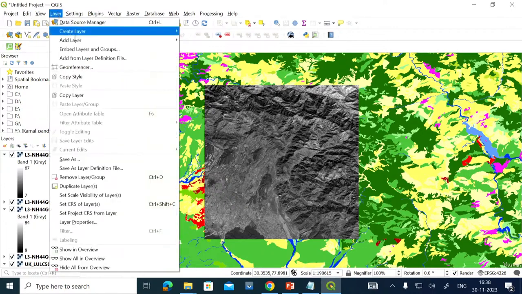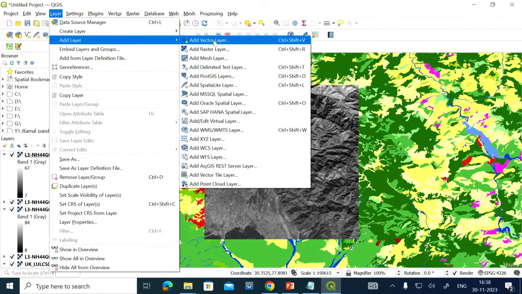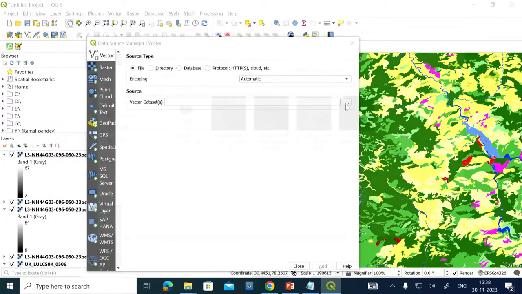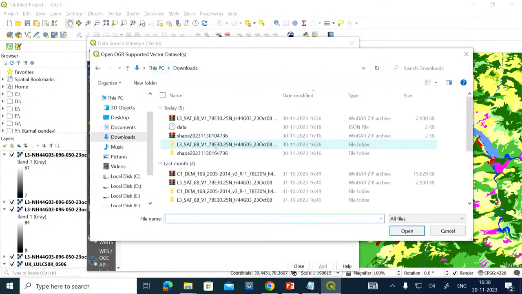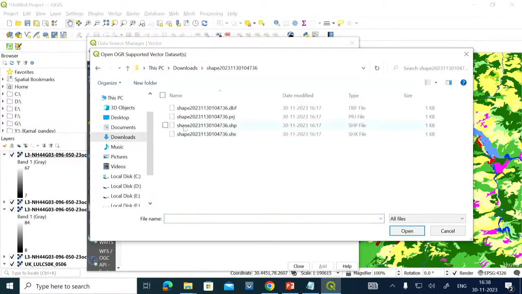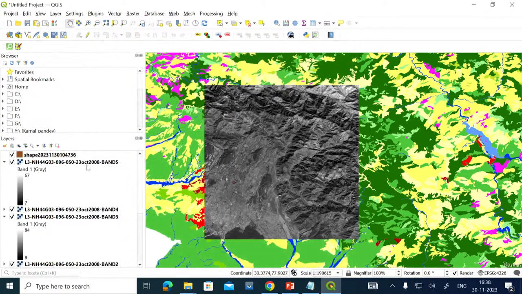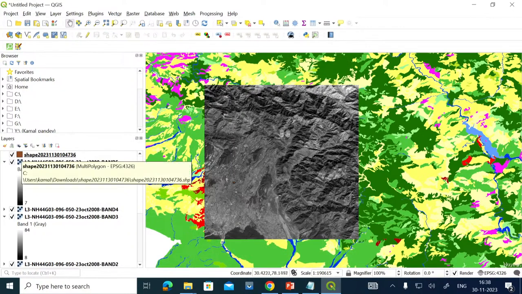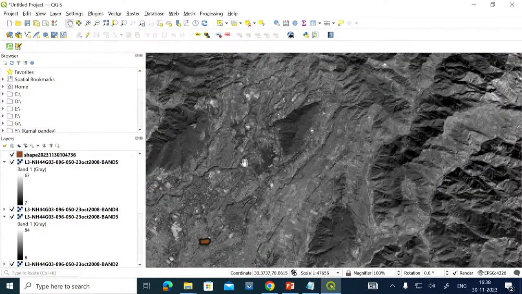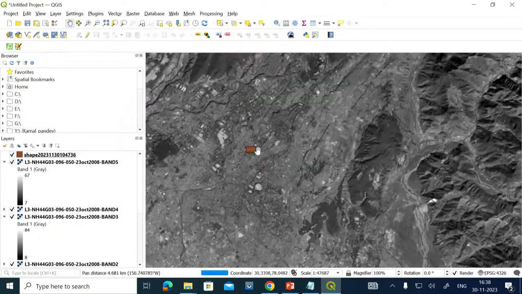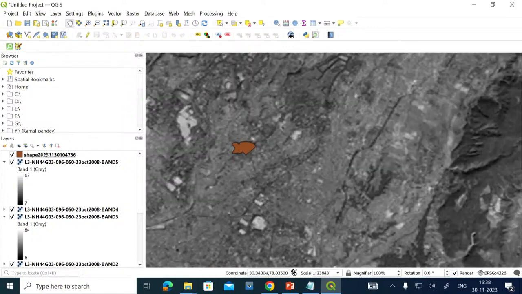So if I say layer, that was a vector data basically. Add vector data, click it here. If I say downloads, it was our saved file, correct? So the saved file was this, select it, open, and then add and close. So you have that boundary also here now. But you can see it is a very small boundary of one campus only. So you see that boundary is lying somewhere here.